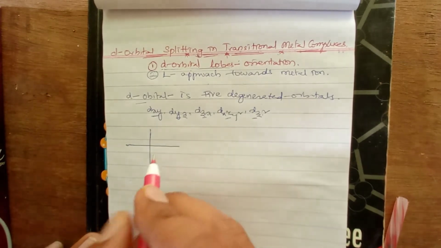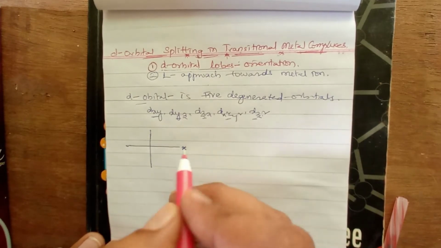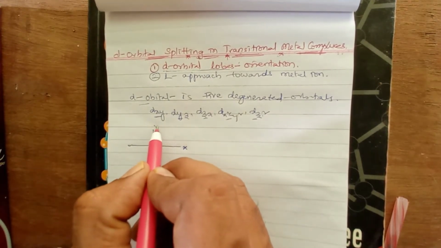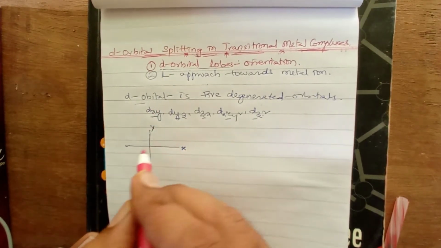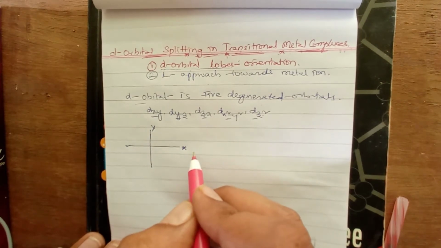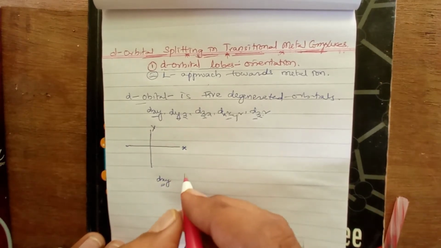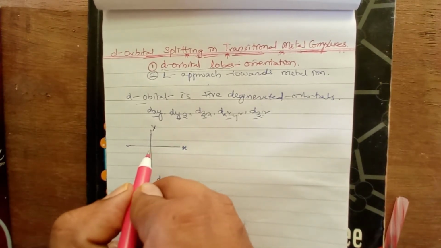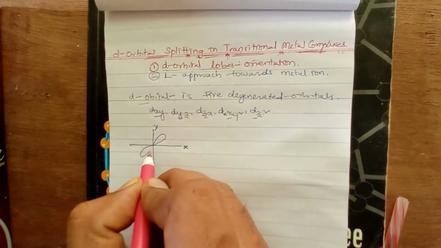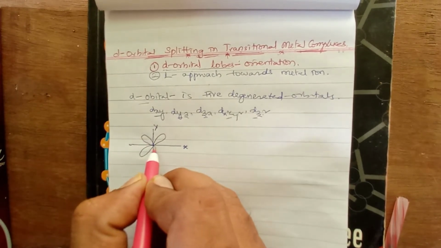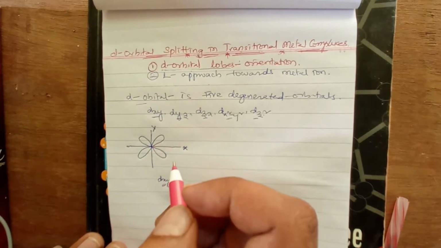So if we consider the left to right axis as the x-axis and the front to back axis as the y-axis, where we define the dxy orbital, then it will have 4 lobes in between the coordination axes, like this. The lobes are in between the x and y coordination axes, right?